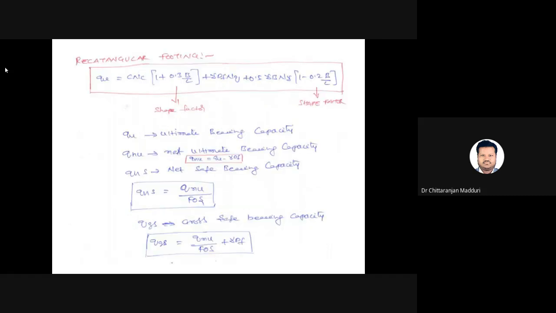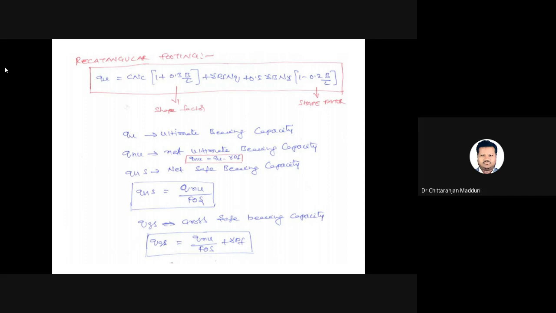Now for rectangular footing, the ultimate bearing capacity is c Nc into (1 plus 0.3 B by L). In rectangular footing we have breadth and length, which is why the shape factor is 1 plus 0.3 B by L. So the shape factor depends upon the length and the width of the foundation.